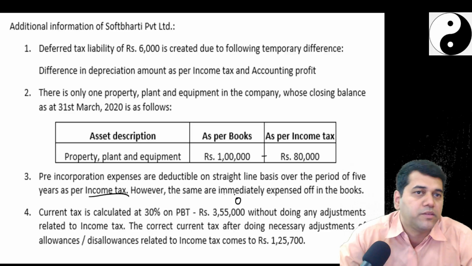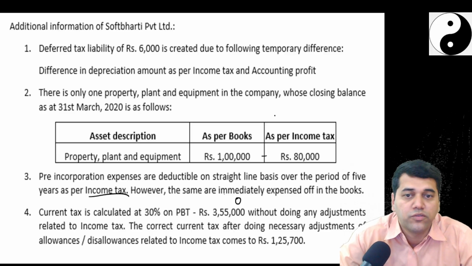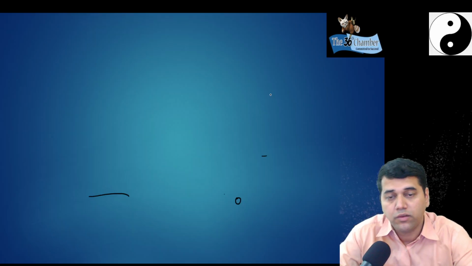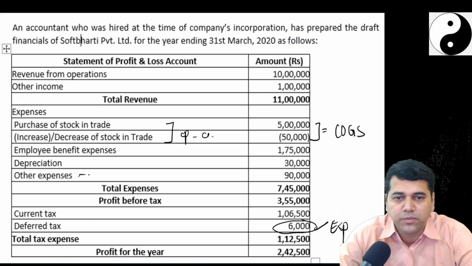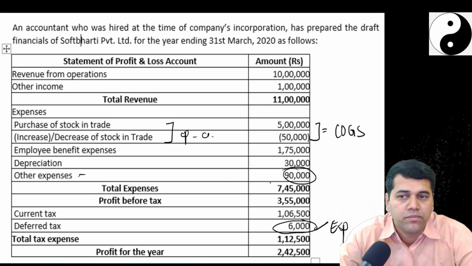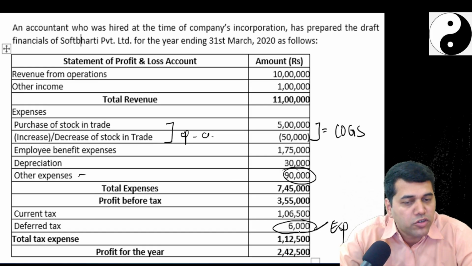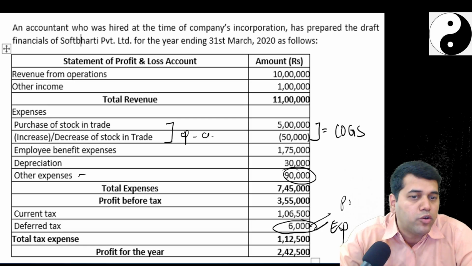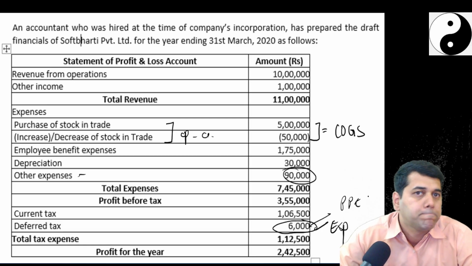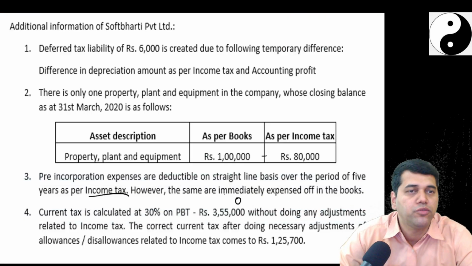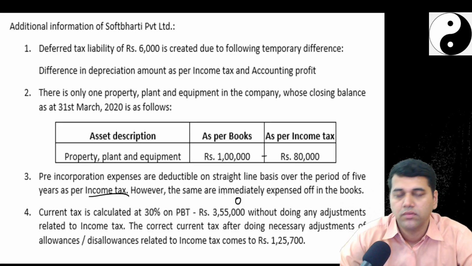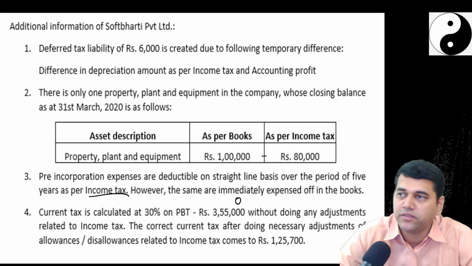How much preliminary expenses did you incur? 30,000, which they gave you at the beginning. Now that 30,000 is already sitting somewhere here in other expenses. Now, since it was not there in the balance sheet, this 6,000 was calculated only on PPE. He didn't know. So deferred tax asset or liability for you? On this pre-incorporation expenses, deferred tax asset or liability.